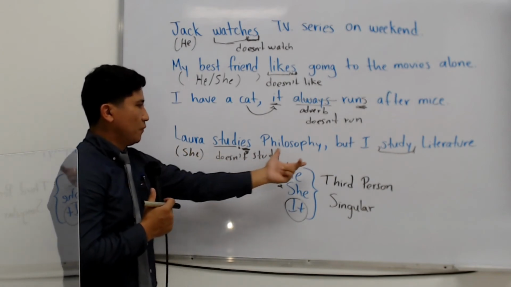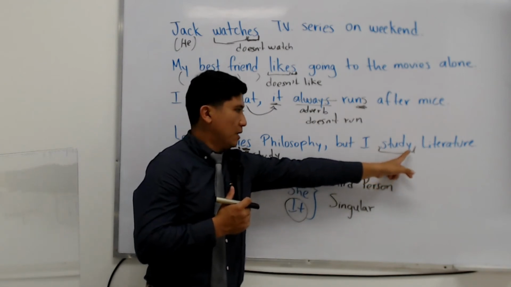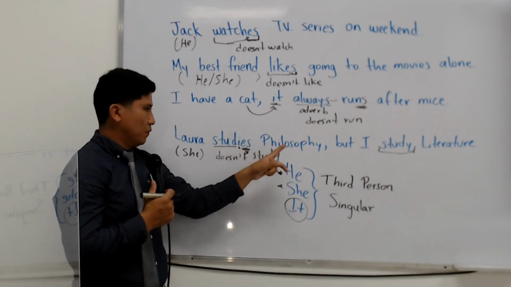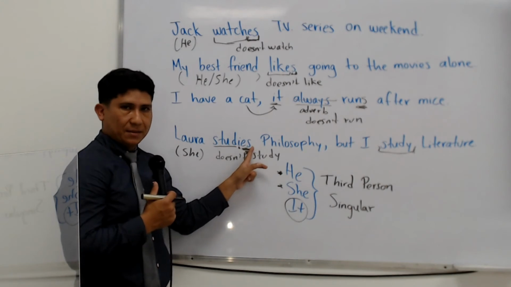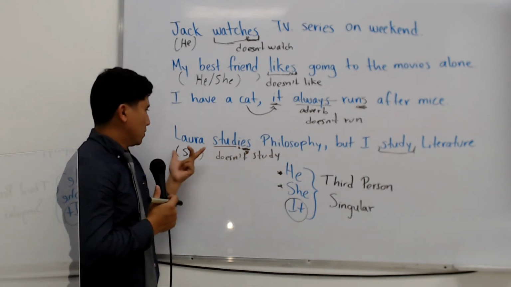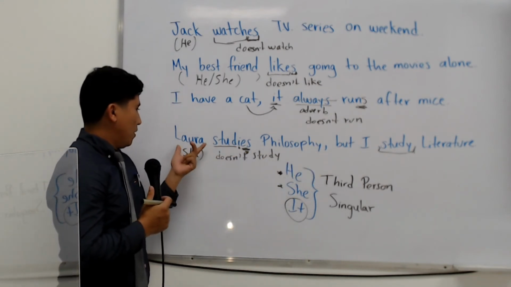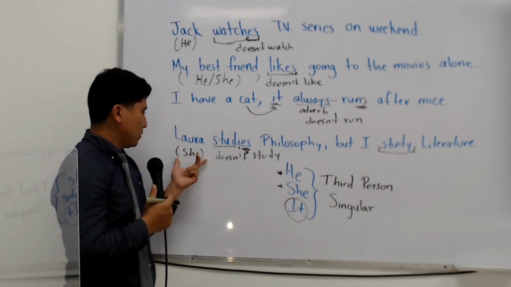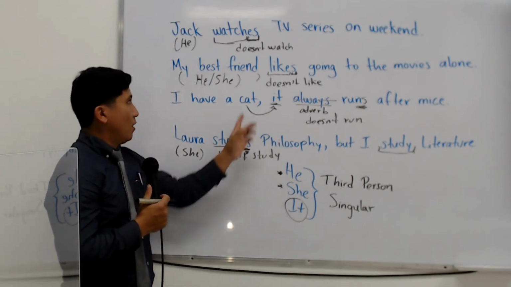Laura studies philosophy, but I study literature. This is the base form of study. Termina con y, study, base form. En la tercera persona cambia, we change the letter y by the letter i and add es. Cambiamos la y por i, agregamos es, and it's studies. So Laura studies philosophy, but I study literature. Now, Laura is she, because it's a girl's name, so una dama, so she, ella, studies, ella estudia, right?